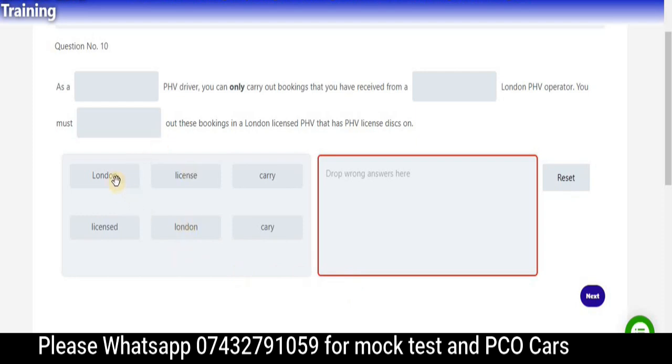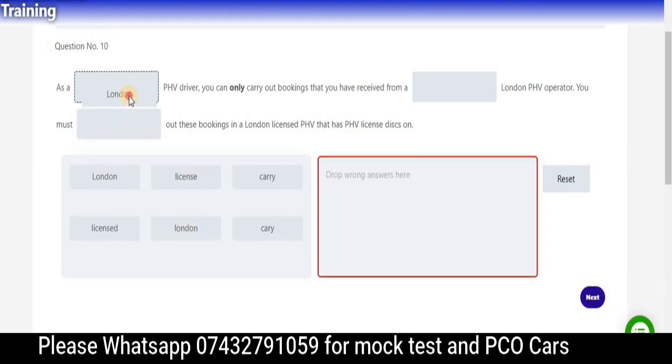So as a, hope so you get the right answer, London PHV driver. You can, yeah, so just read it please if you want to do it with me, because I just want to show you the question. That's why I'm just giving the answers. Form a, so that's going to be licensed because they already got their license.